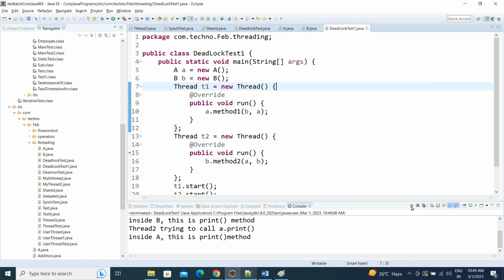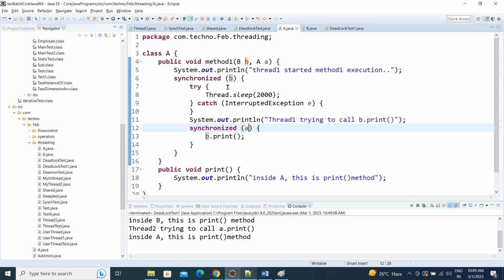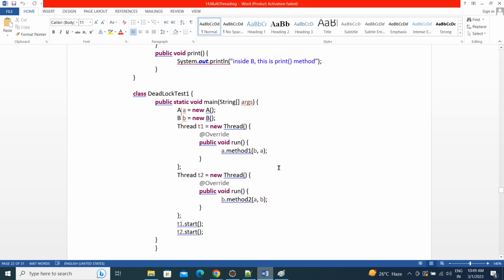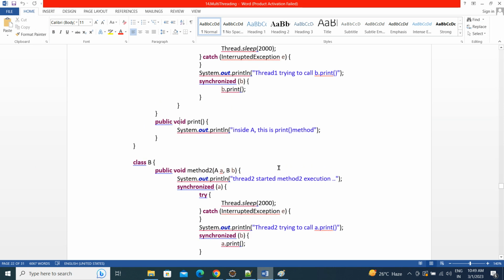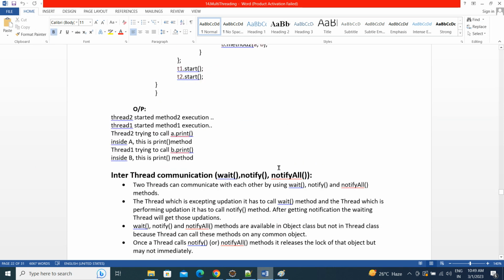If the order is the same, it may be A or B, or B or A. If one method is following B and A, then the next method should also follow B and A. Then that is one way of reducing or preventing deadlock. Okay, guys, that's what I have explained in this one: the prevention of deadlock.